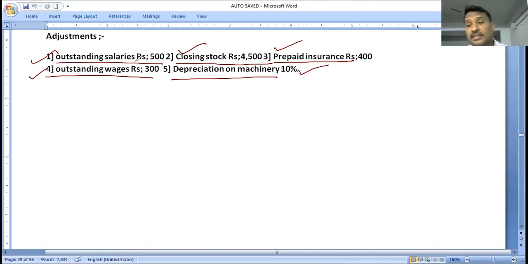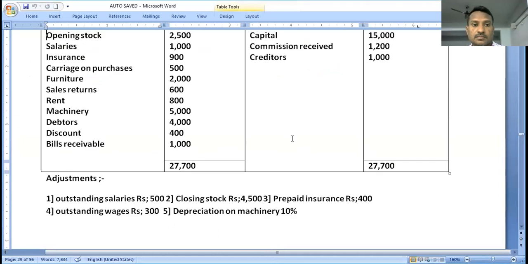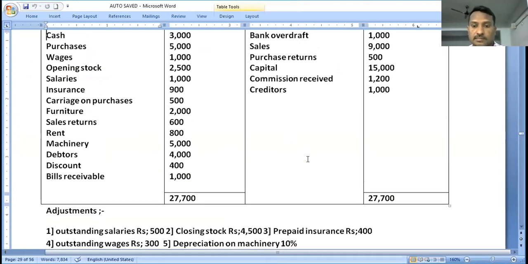Put some mark in the trial balance. Salaries has an adjustment, insurance has an adjustment, wages has an adjustment, machinery has an adjustment. So put some mark. Salaries, and then wages. Next, insurance. Next, machinery. Here we put marks, which means the marked contents have an adjustment.